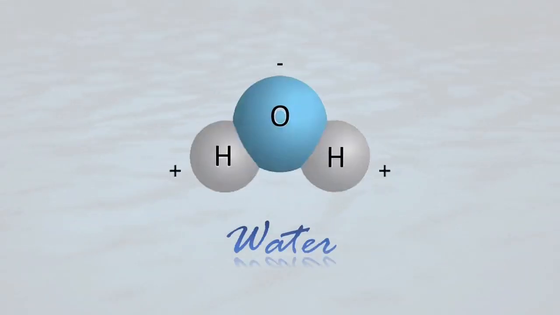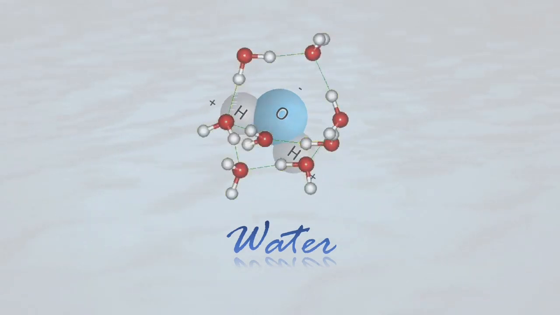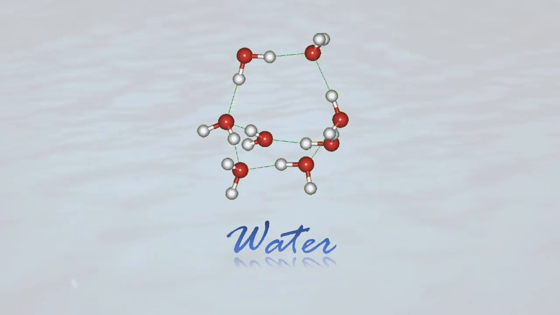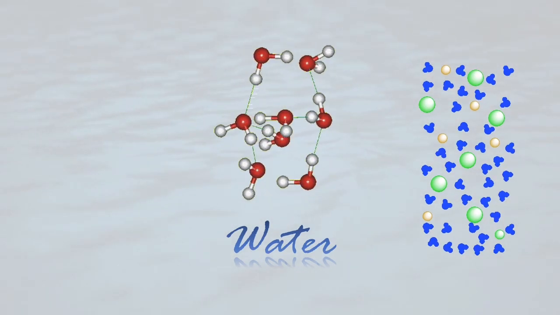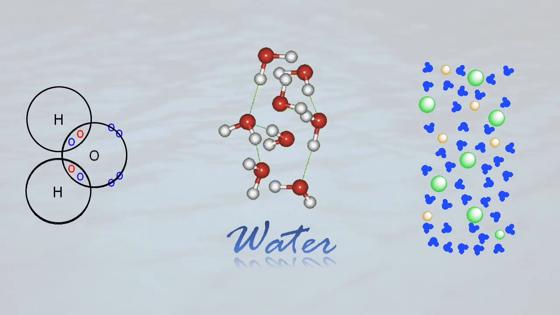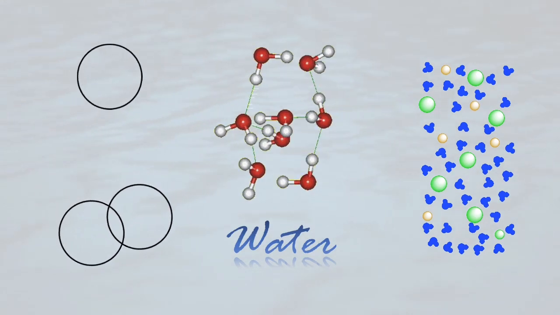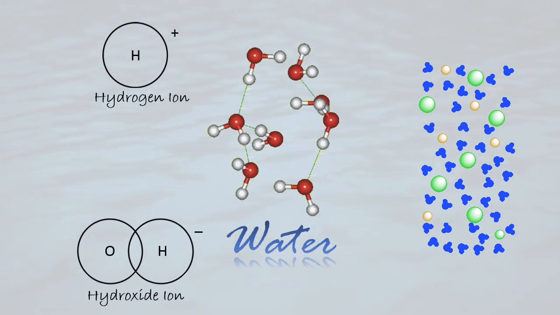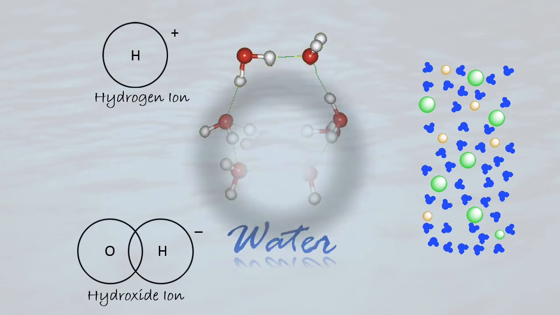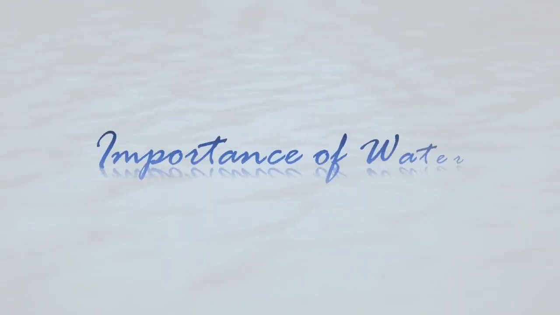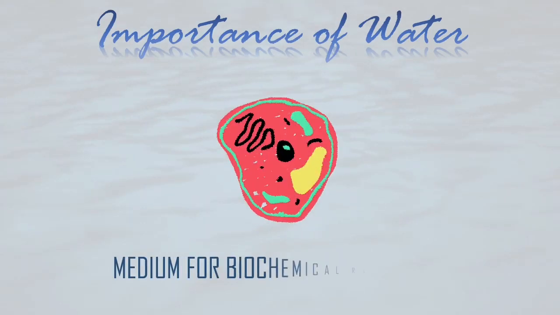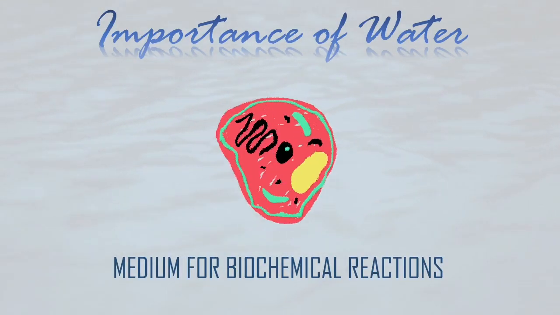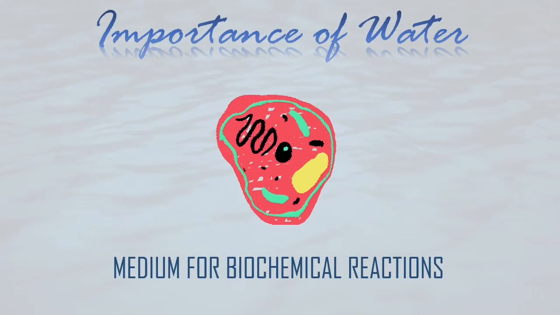Water is a polar molecule. Its positive and negative charges are unbalanced. Therefore, water molecules attract each other as well as dissolve mineral ions and other polar molecules. Water molecules are covalently bonded, but they can also be electrolyzed into hydrogen and hydroxide ions. It's a medium for biochemical reactions, such as synthesis of protein and enzymatic reactions.